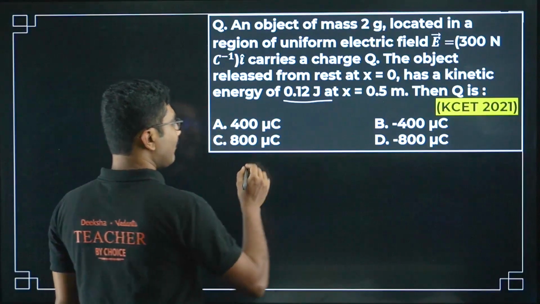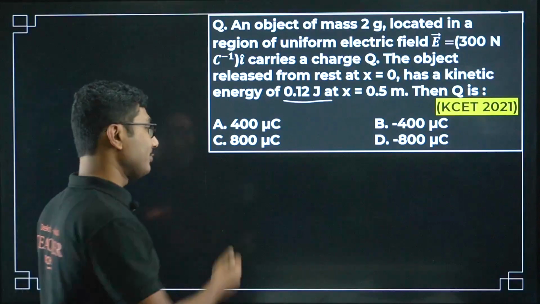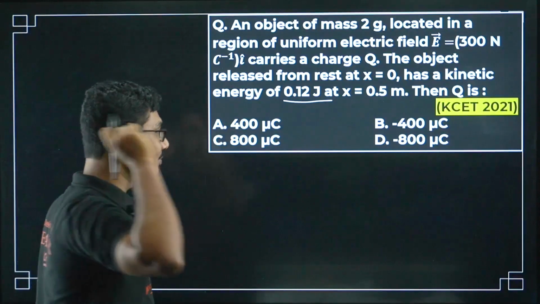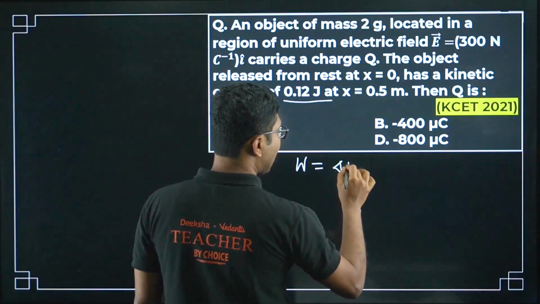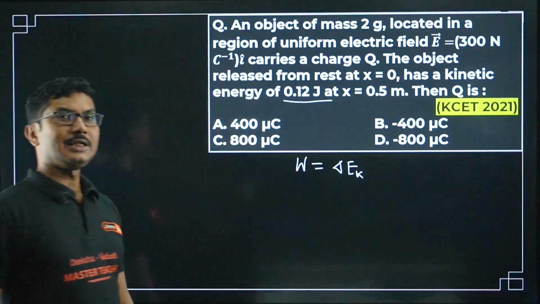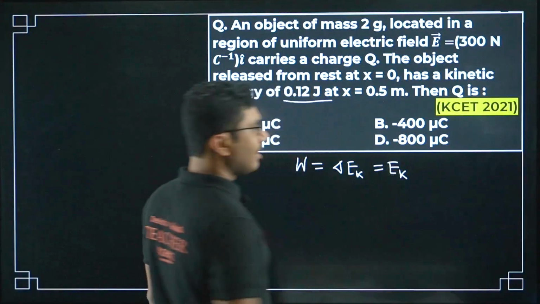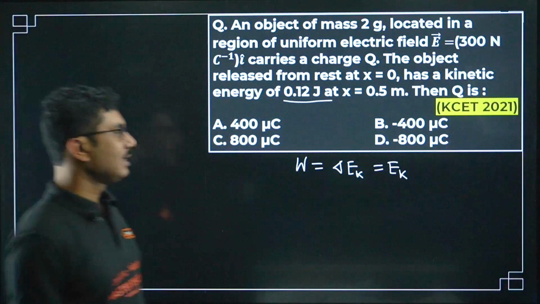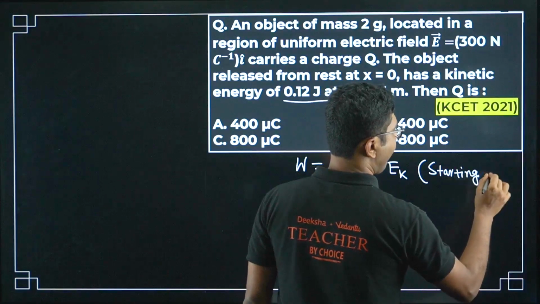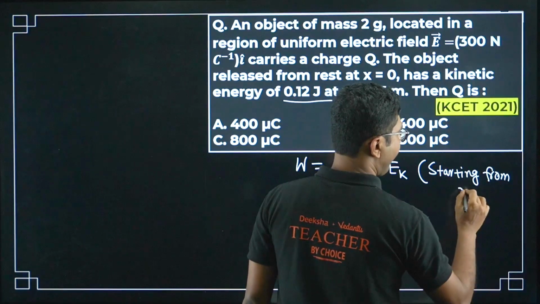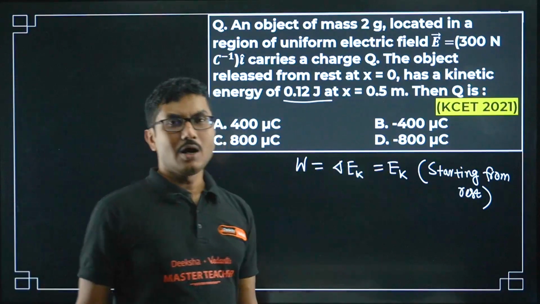So what is the formula for that? First of all, we know from the work energy theorem, which you have learned in your first PU, that work done is equal to change in kinetic energy. If it is starting from rest, then whatever is the final kinetic energy will be equal to the work done.